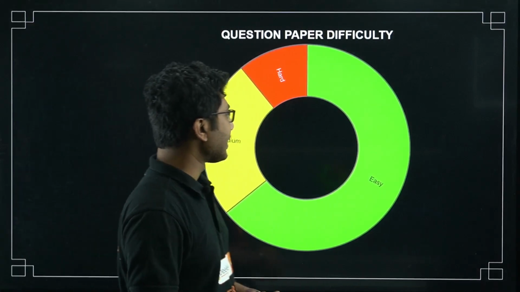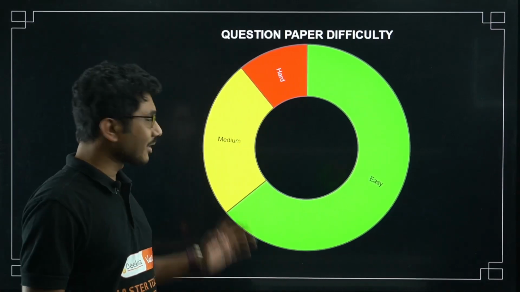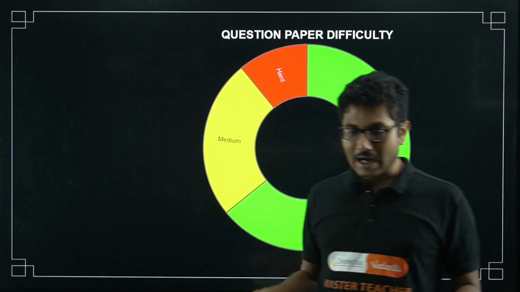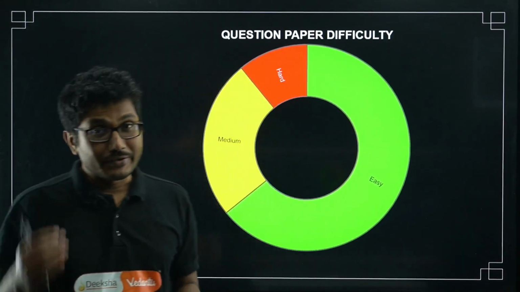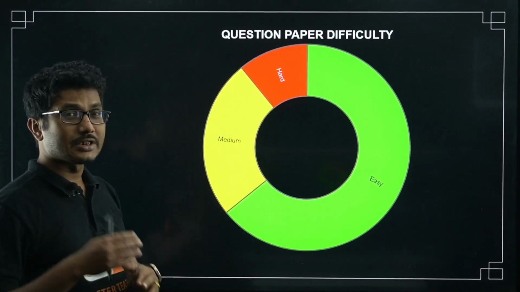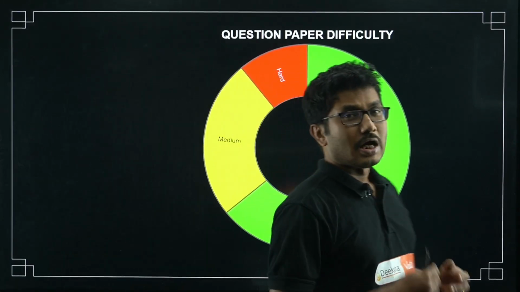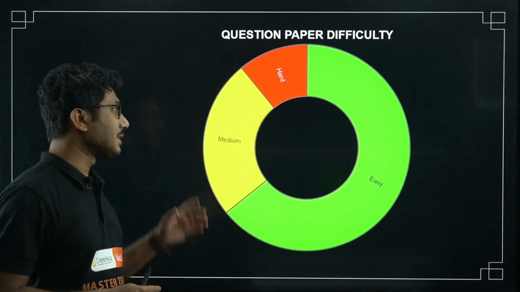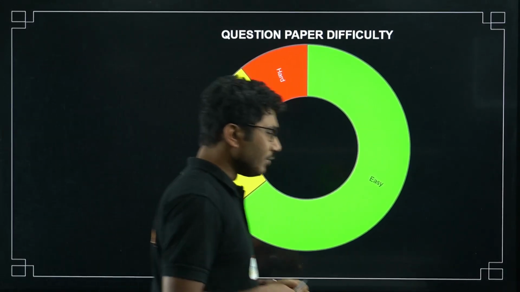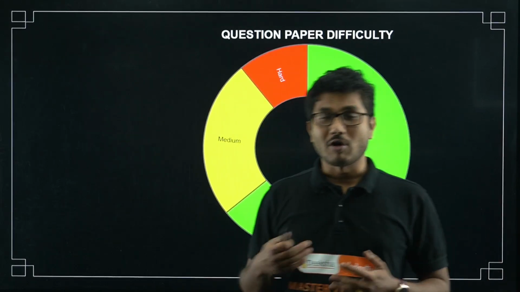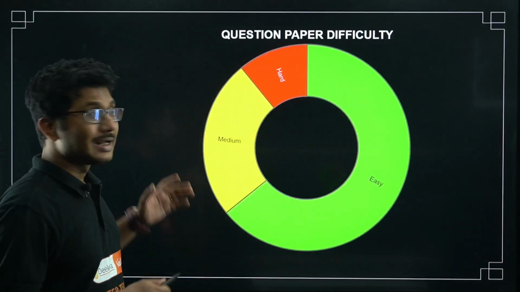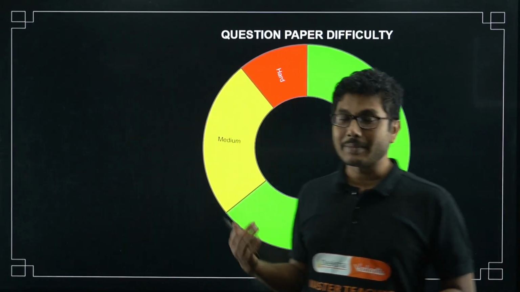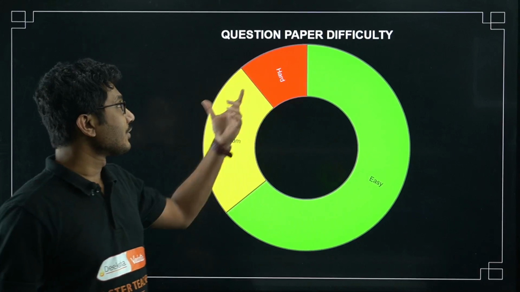Overall, whatever I have seen, about 60% of the question paper is easy, common questions. They are asked almost every alternate year or every year, in fact. There are about 30% medium level questions, which consist of numerical questions and few questions which are not super common, not often asked, but not difficult to answer. And 10% questions are hard questions.